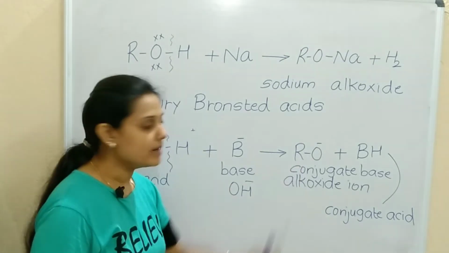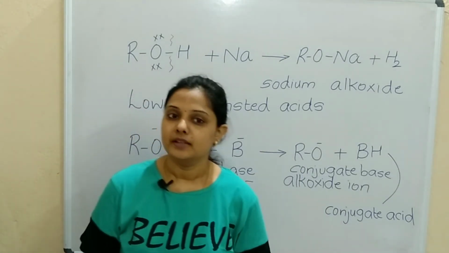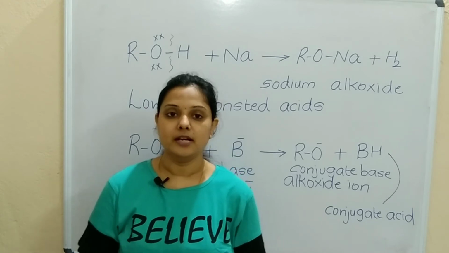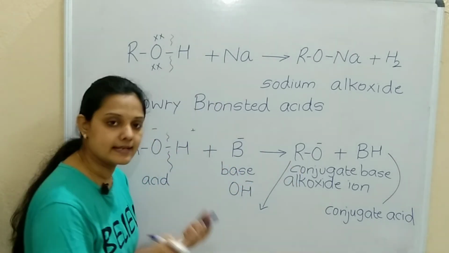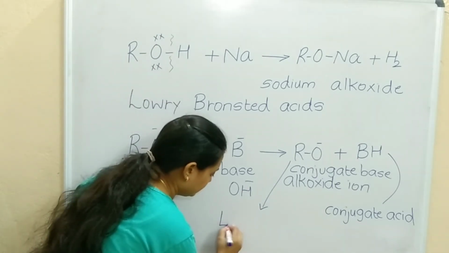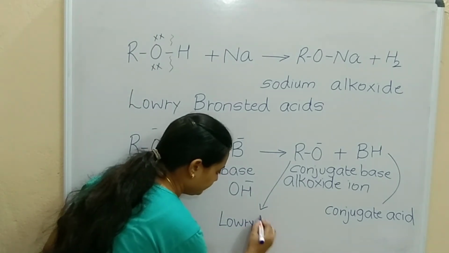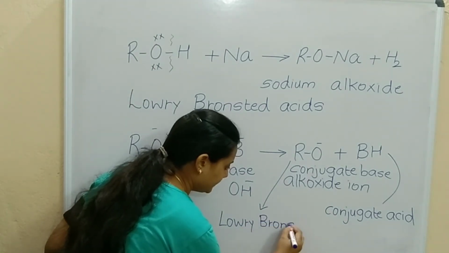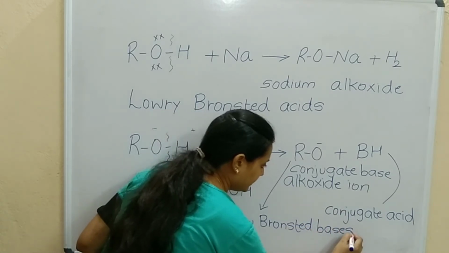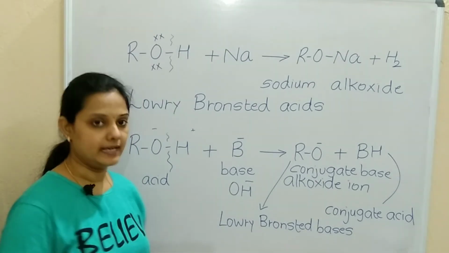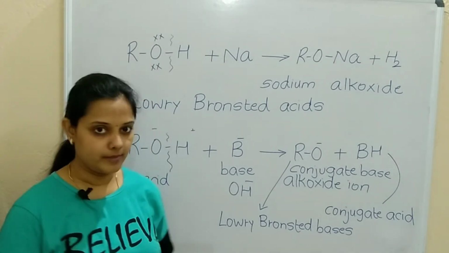So RO minus alkoxide ions are Lowry-Bronsted bases, because they accept one H, and they are strong bases also.